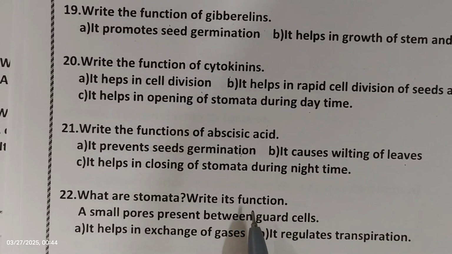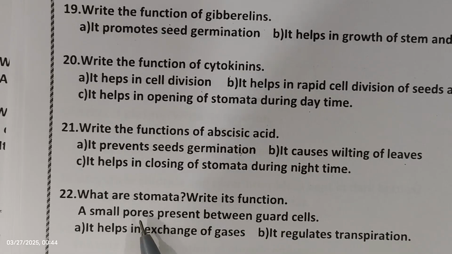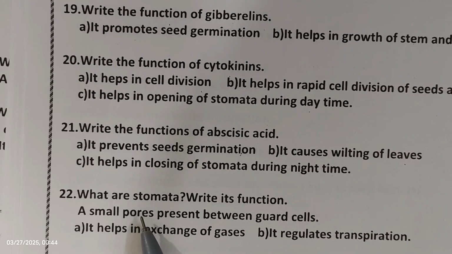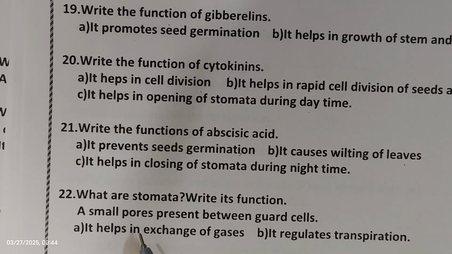So we'll see what are stomata. Write its functions. Stomata are the small pores present between the guard cells. A tiny pore, a small gap or a tiny space present between the guard cells is called stomata. What is the help of stomata?